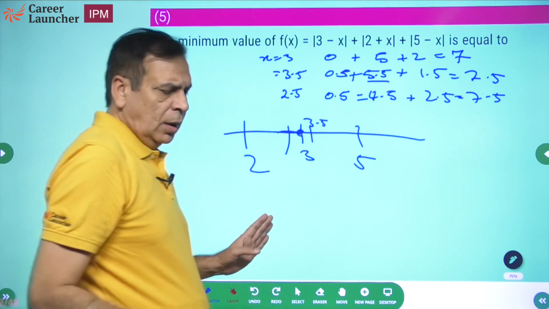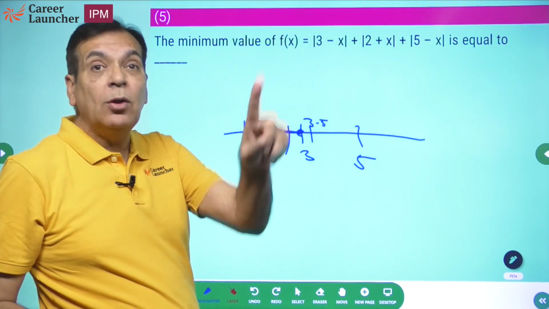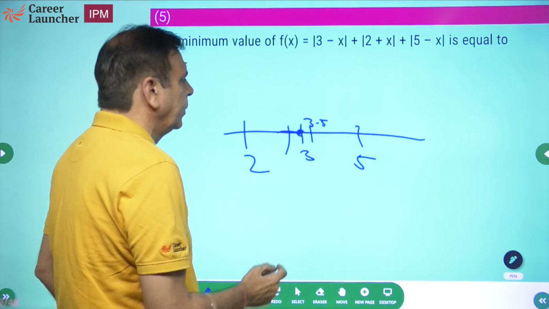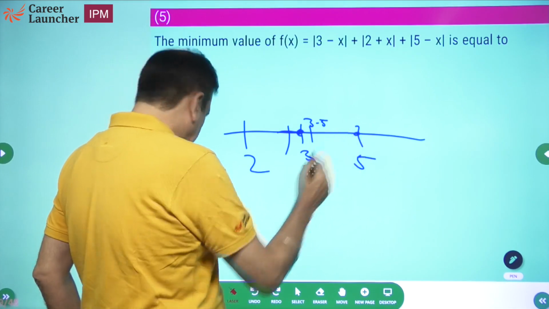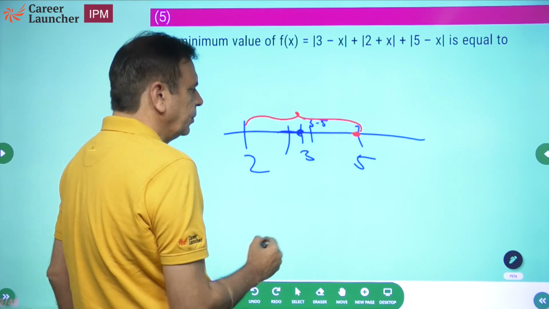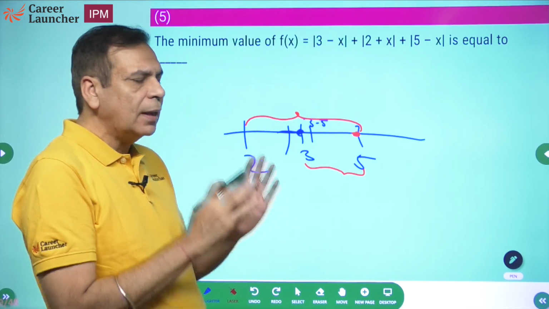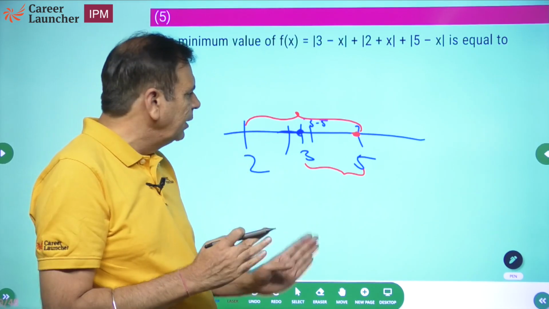Okay. Still not sure? Look at the extreme. Extreme will usually not give you the minimum, they'll give you the maximum. Because when I put something here, if I put x equal to 5, what will happen? This is maximized. This is also maximized. So which is why when you're looking at the extremes, it will not give you the answer. The answer will usually be in the middle.